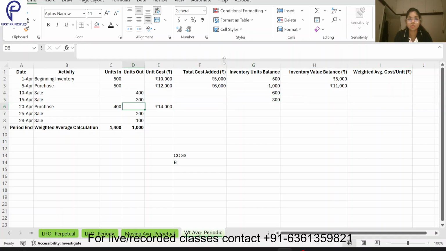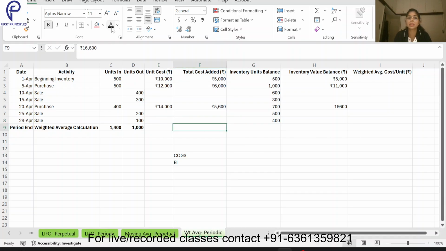Then again we bought 400 units at the rate of 14 each. What's the total cost added? 5600. How much is the balance? 300 plus 400, 700 is the balance. What is the value of this? 11,000 plus 5600 becomes 16,600. Now from this 700, 200 I have sold, 500 is remaining. From this 500, 100 I have sold, 400 is remaining.